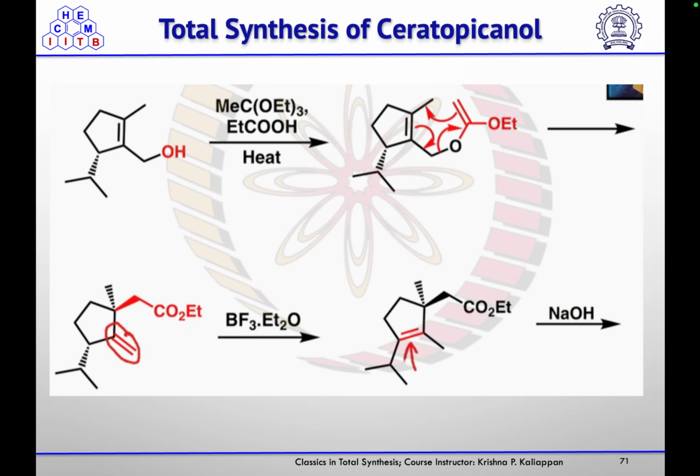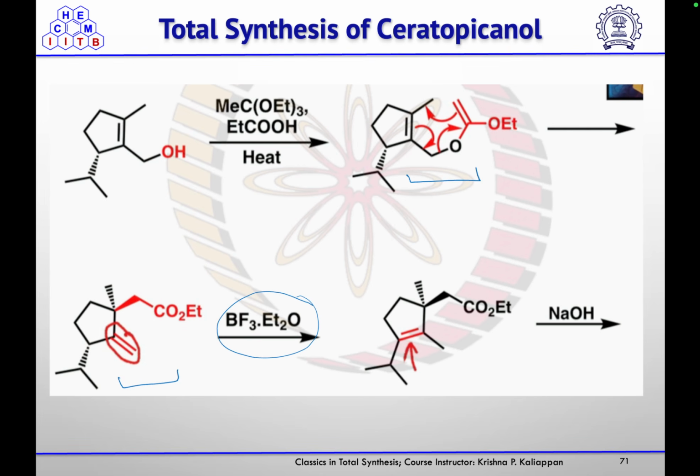Then that alcohol they treated with trimethyl orthoacetate to form this precursor for the Johnson Claisen rearrangement reaction, and then it will undergo 3,3 sigma-tropic rearrangement to get this rearranged product, which they isomerized using BF3 etherate.